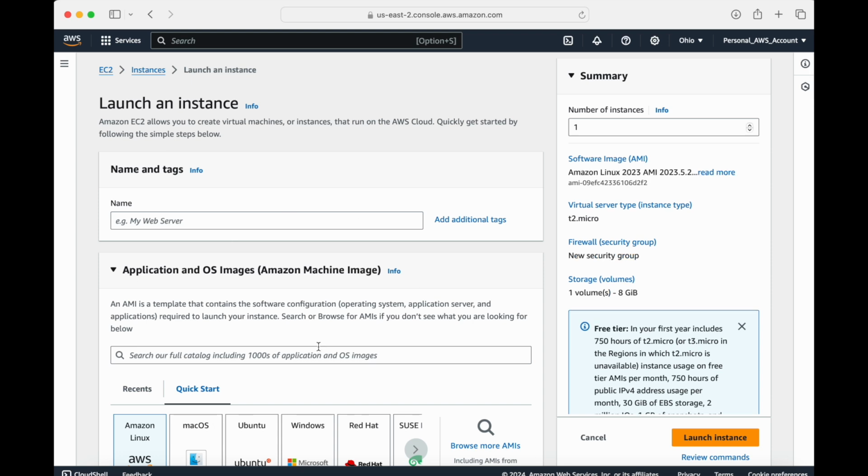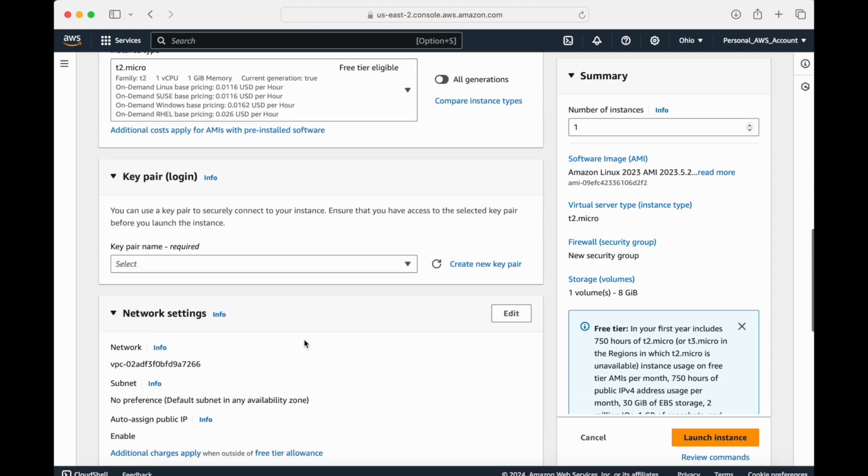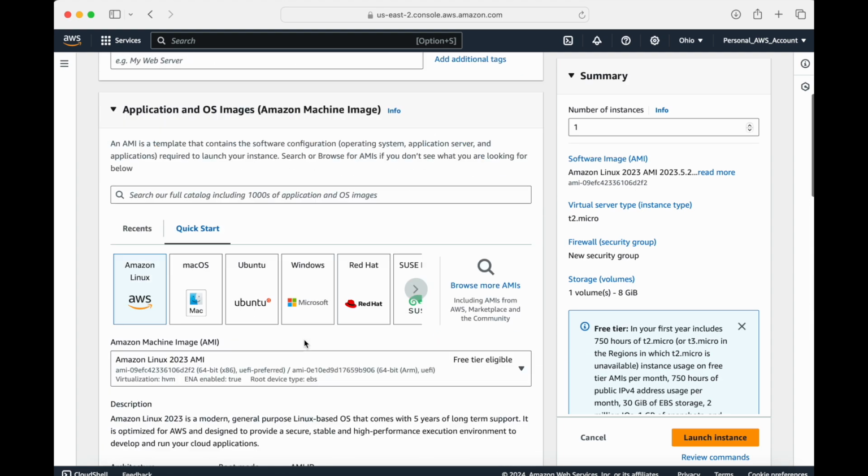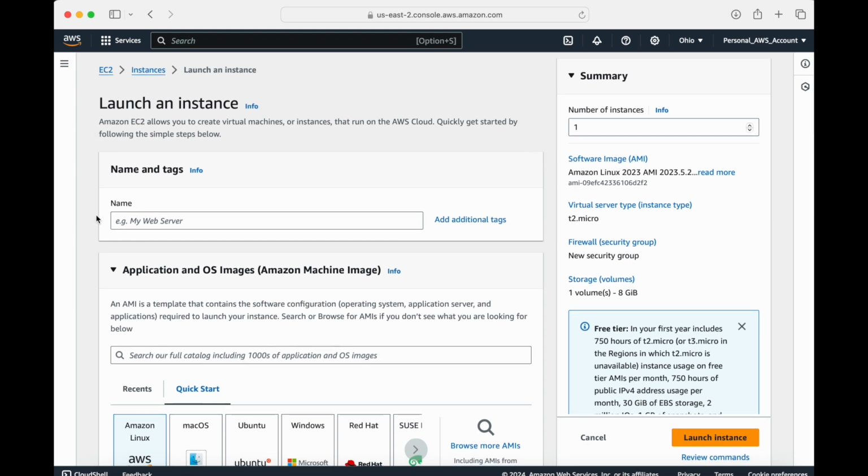When you get here, Amazon provides you this step-by-step widget which will let you create that EC2 instance. So first, what I'm going to do is I'm going to give a tag to my server. I'm going to call it my first web server. Also, you can add additional tags if you want to.